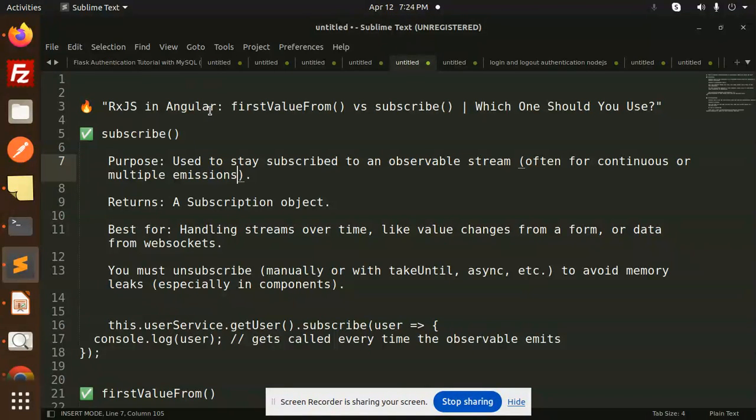Today we are going to learn RxJS in Angular: firstValueFrom versus subscribe. Which one should you use?